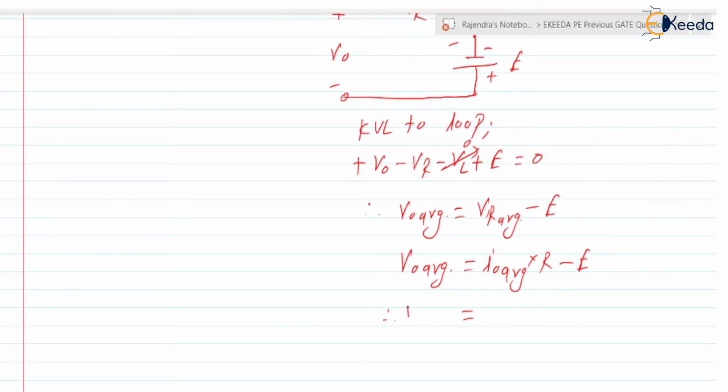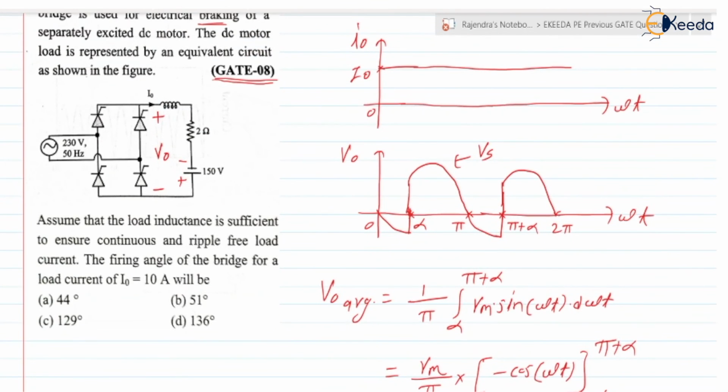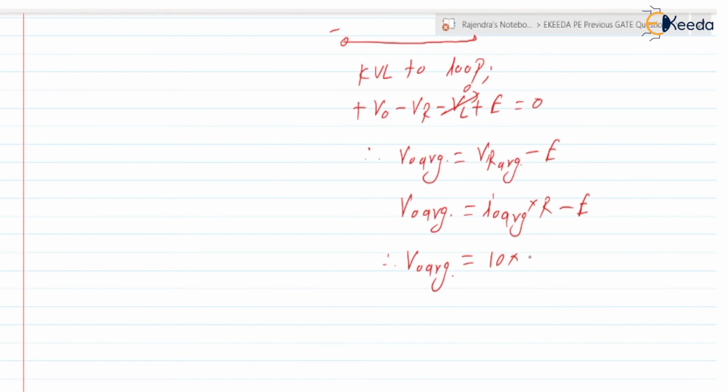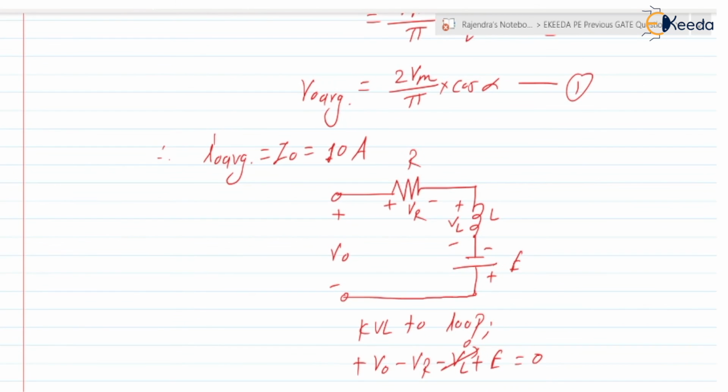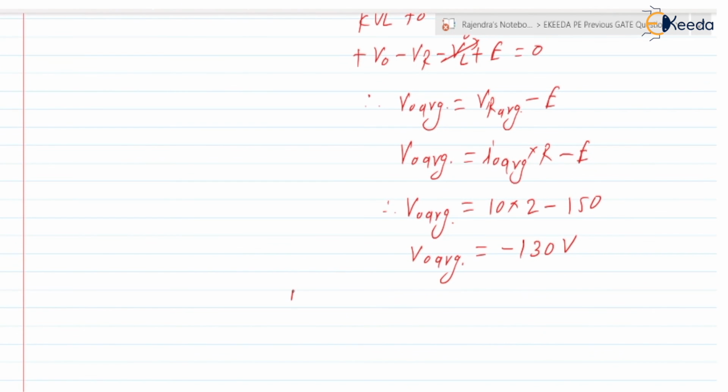What is V0 average? I0 average is 10 into R. R value is 2 ohm, minus E which is 150. It is equal to 20 minus 150, so it is minus 130 volt. This is the V0 average we are having. So V0 average is minus 130. So from equation 1 we can write,